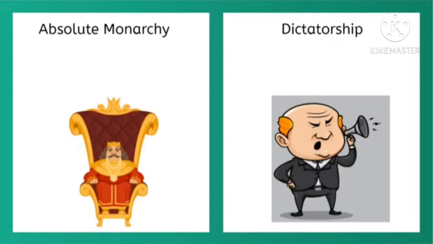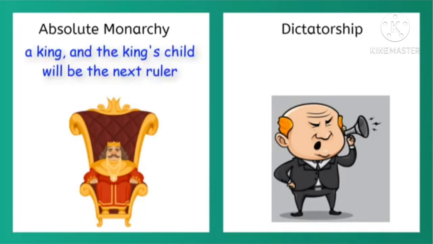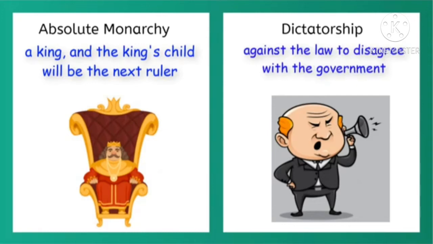The two most common forms of autocracy are absolute monarchs and dictators. An absolute monarch is usually a king, and the king's child will become the next leader of the country. In a dictatorship, the leader usually makes it against the law to disagree with the government. A person who disagrees with a dictator is called a dissident and can be arrested.